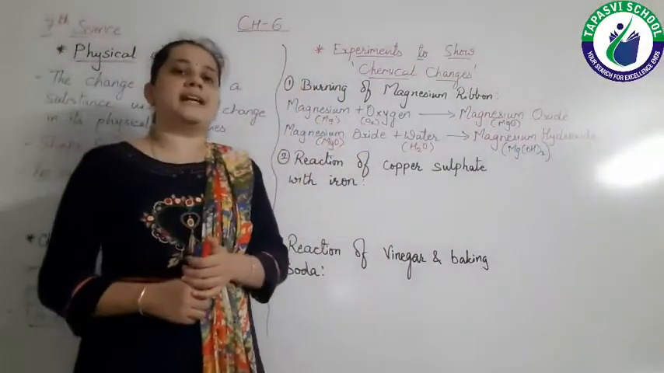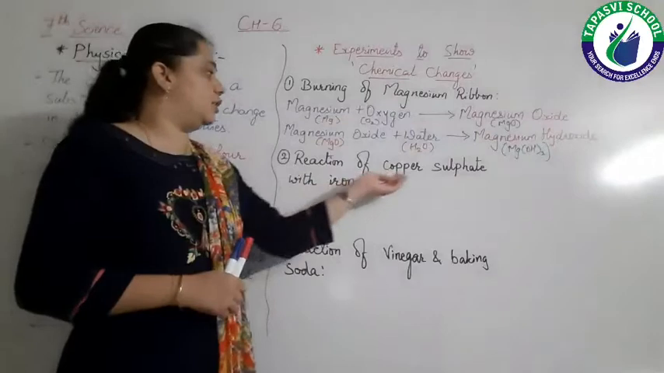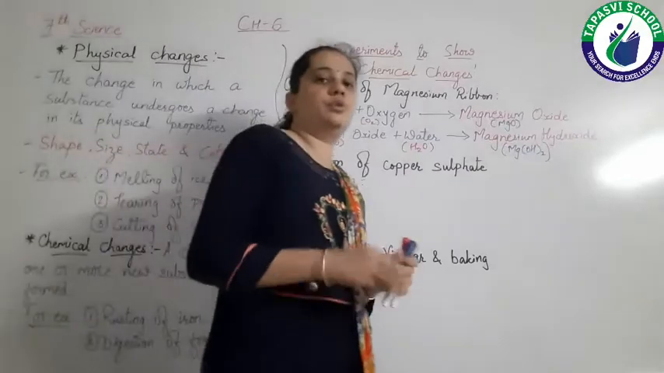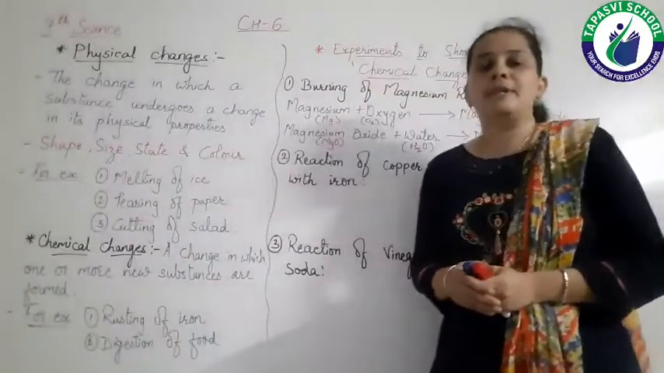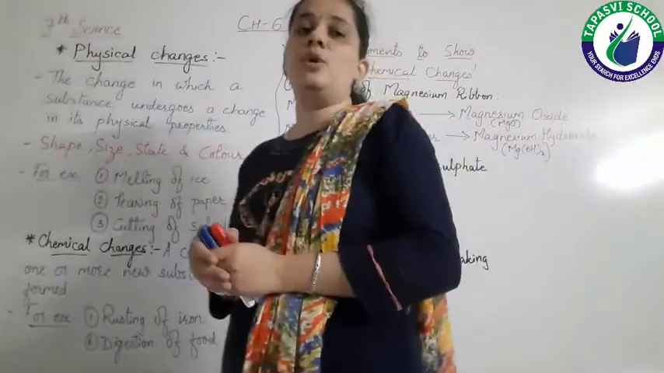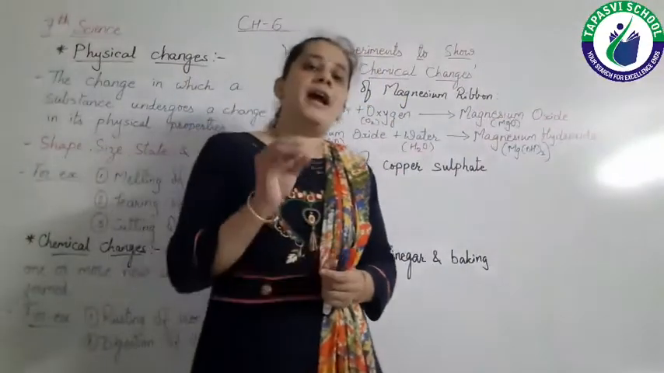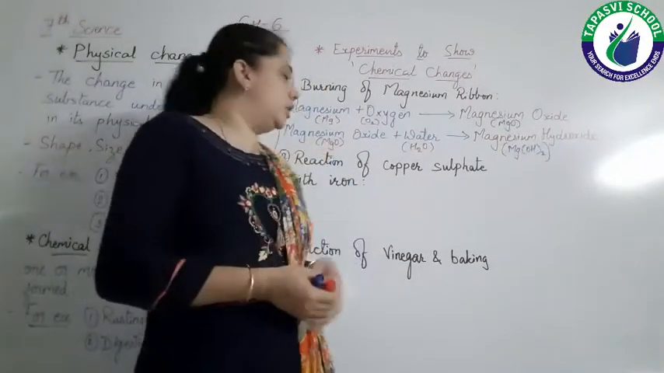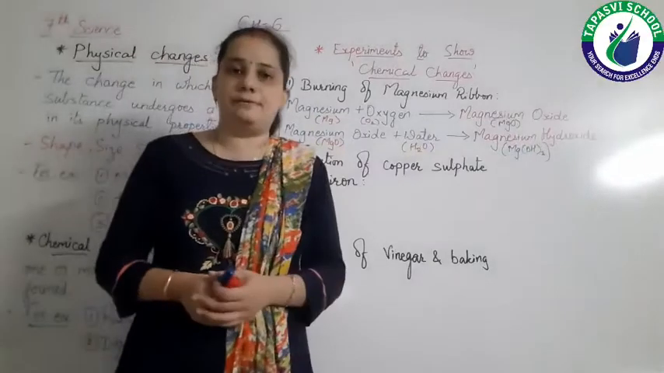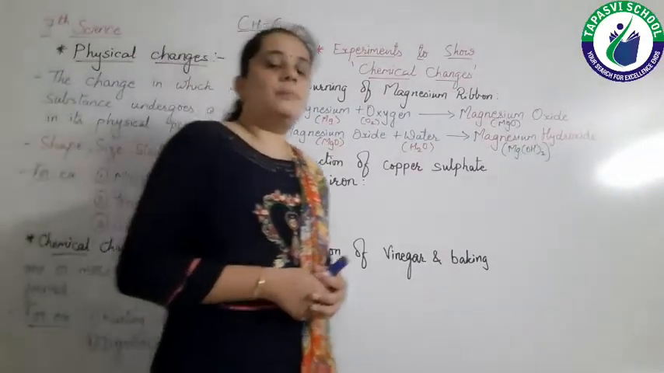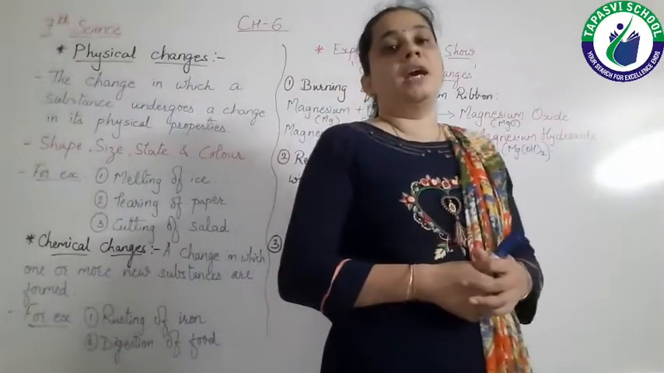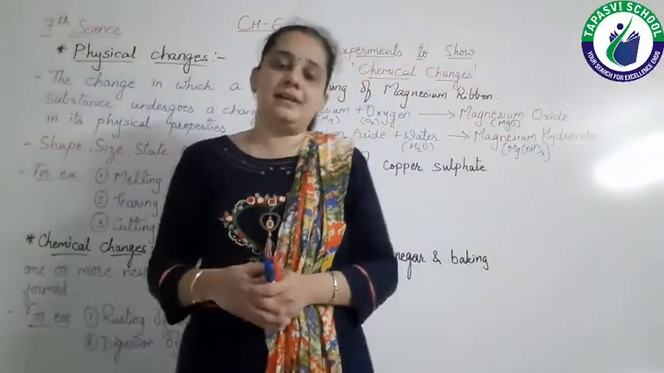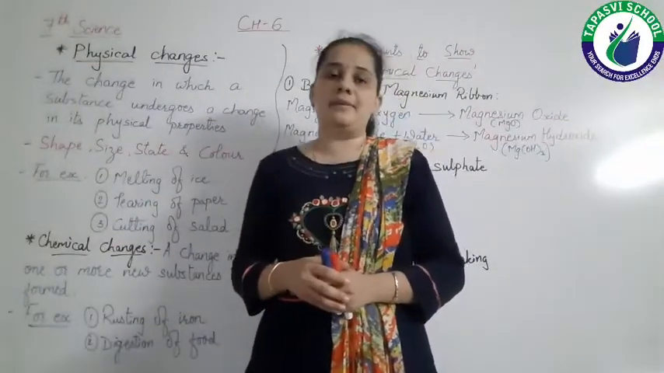Now let's move to the next example, that is the reaction of copper sulfate with iron. Here what you have to do, you have to take a pinch of copper sulfate powder and dissolve it in 5 milliliter water, right? So in 5 ml water you have to dissolve the copper sulfate. So you will get copper sulfate solution. Now you have to keep an iron nail or iron blade in it for some time.